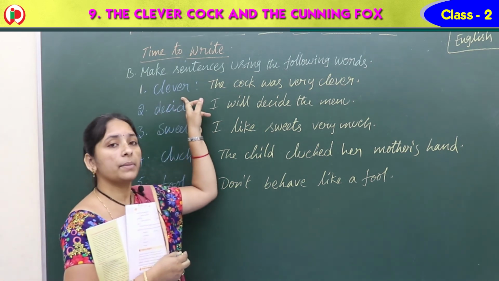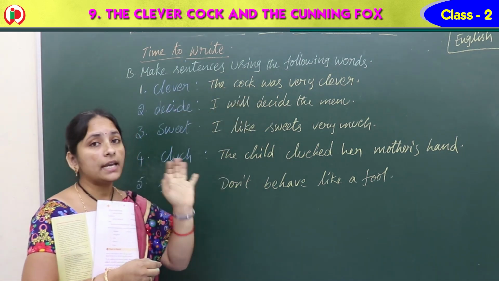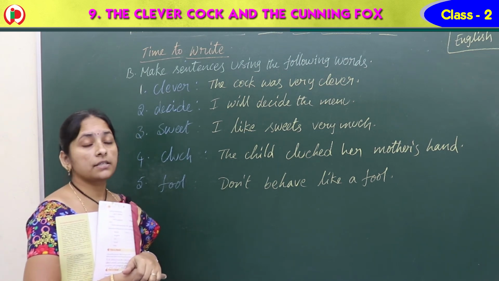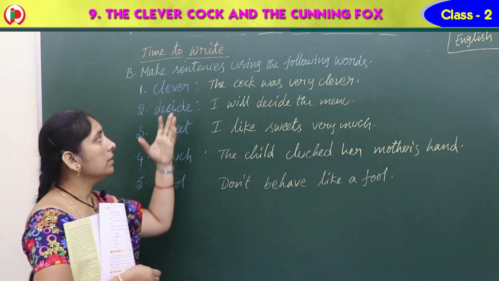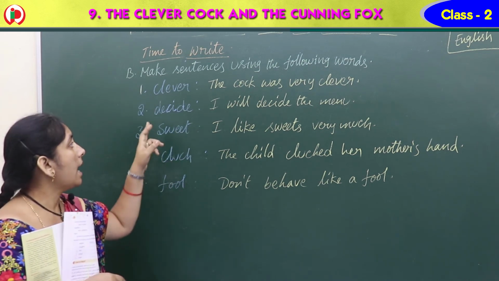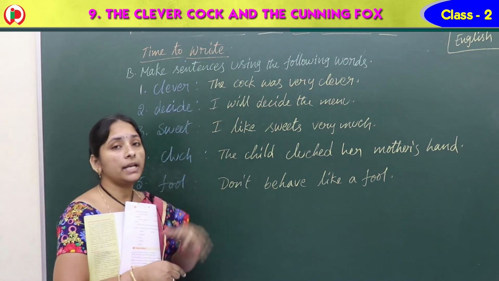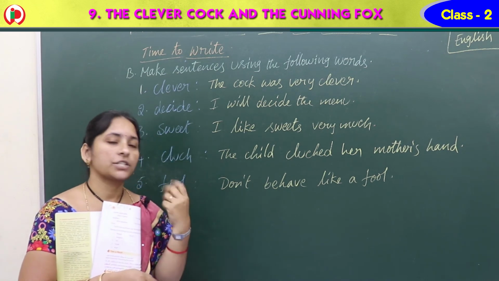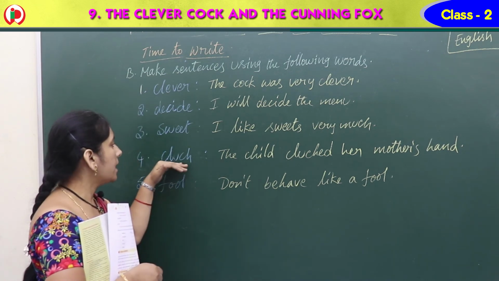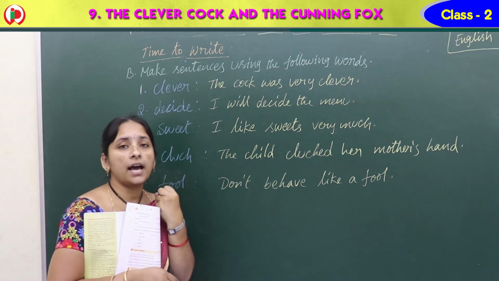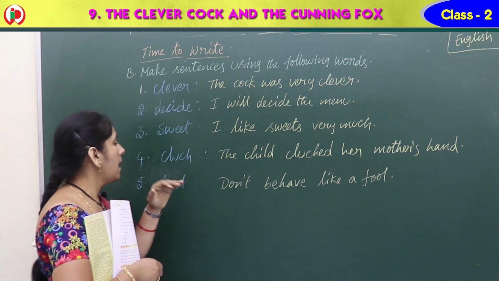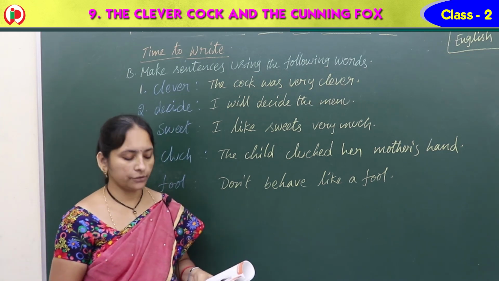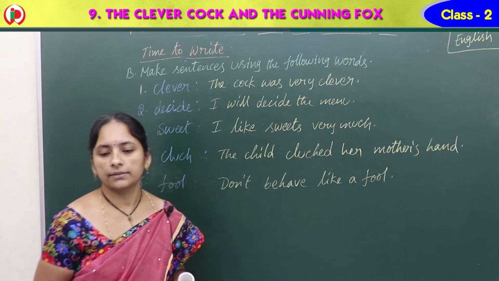So, clever. The cock was very clever. The sentence we can write by using clever: Rajesh is very clever. Right? So, the cock was very clever. And decide. I will decide the menu. Sweet. I like sweets very much. And clutch. The child clutched her mother's hand. And fool. Don't behave like a fool. So, these are the words you can write.